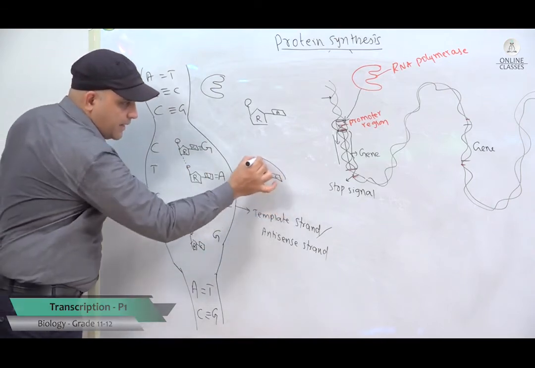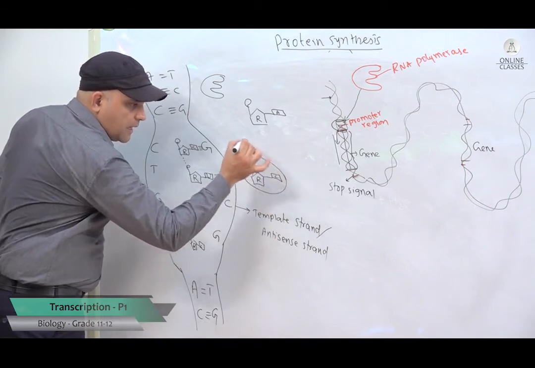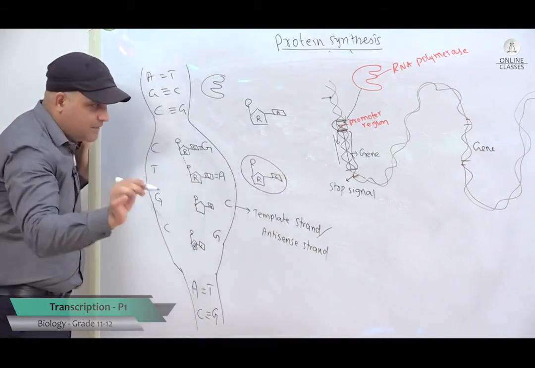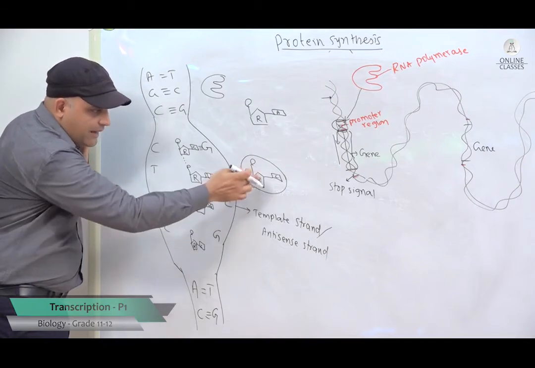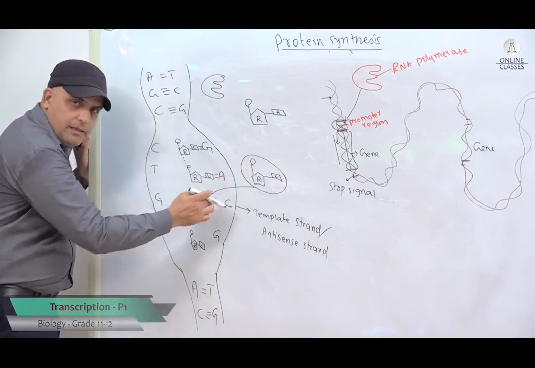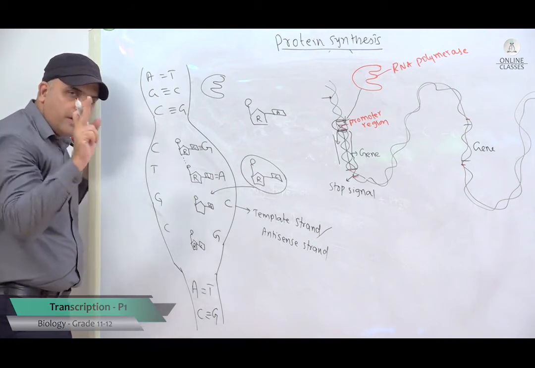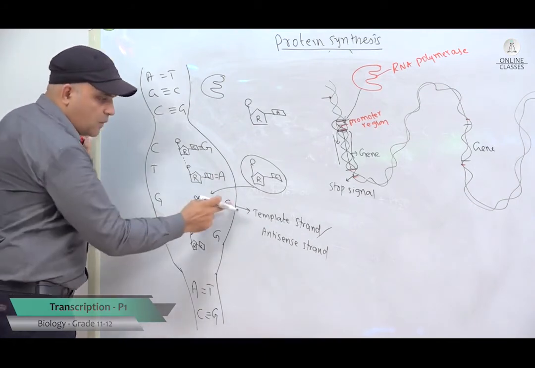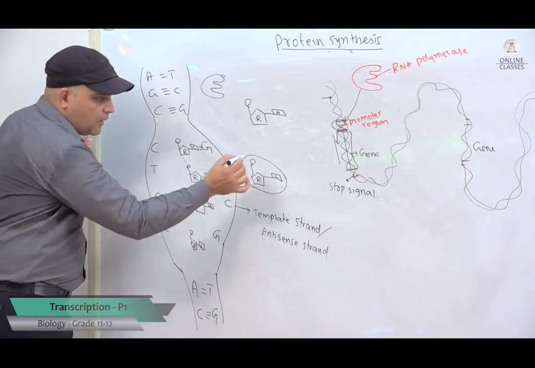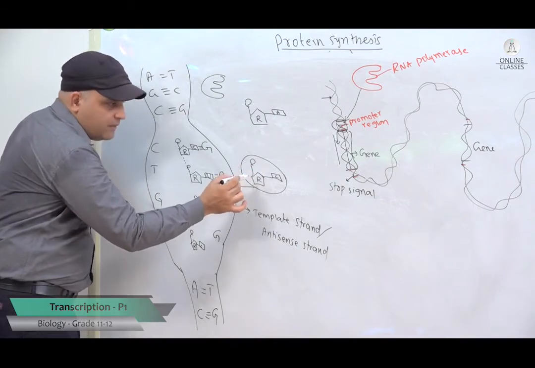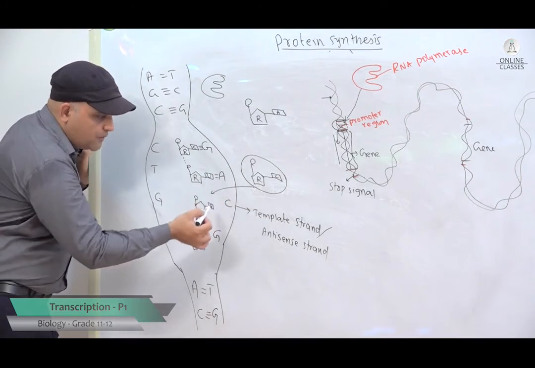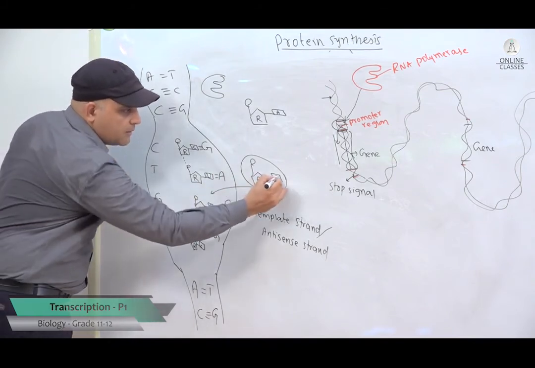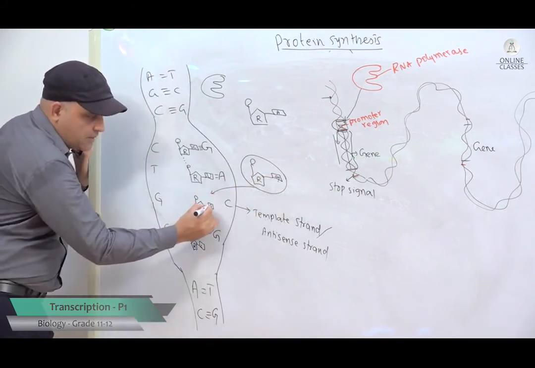And these ribose mononucleotides from the nucleoplasm, they will align themselves near the complementary base pairs. You know already about complementary base pairing, cytosine always binds with guanine. So, a nucleotide which is having cytosine aligns itself opposite of guanine here.